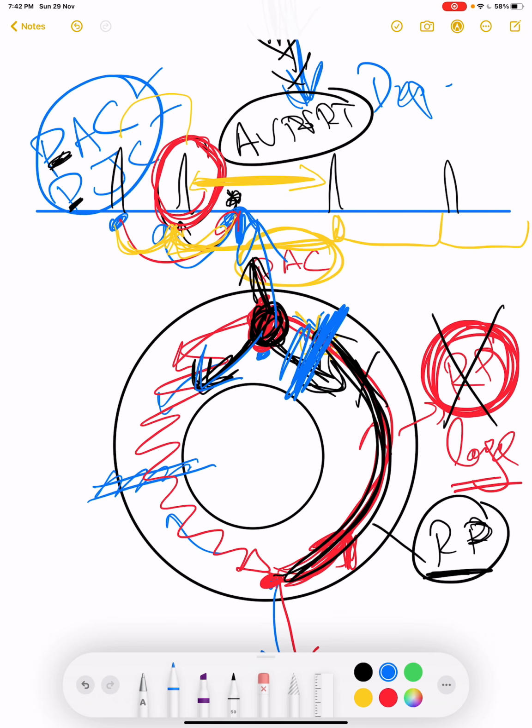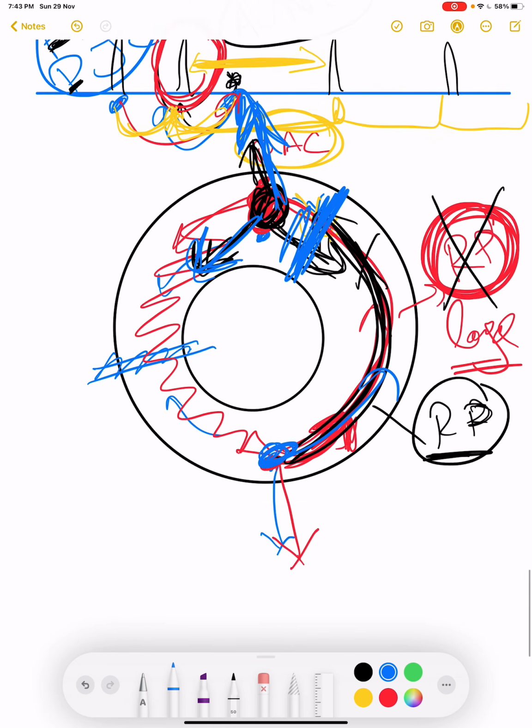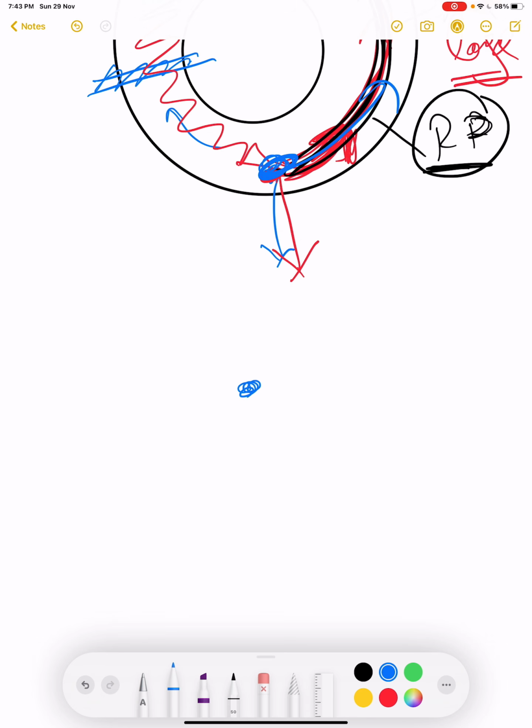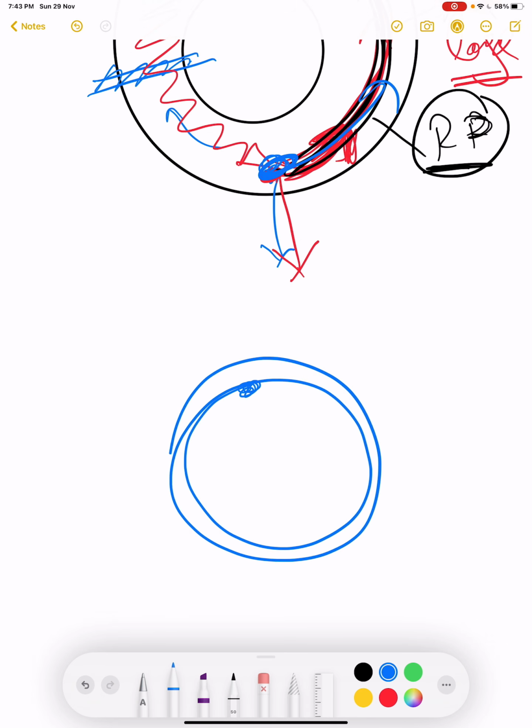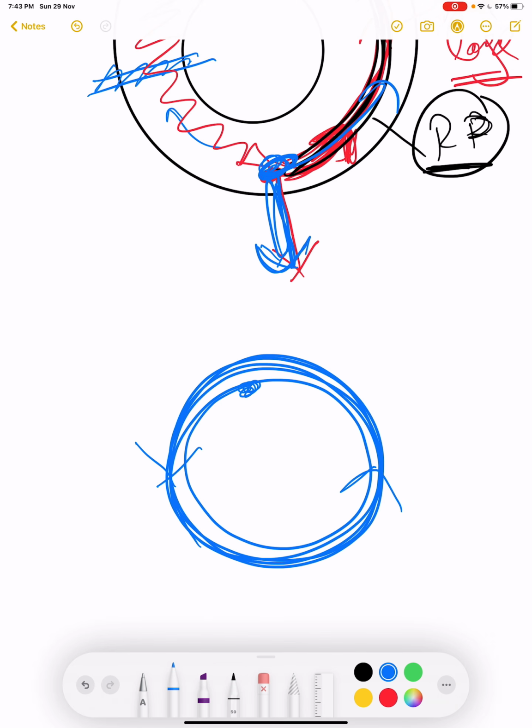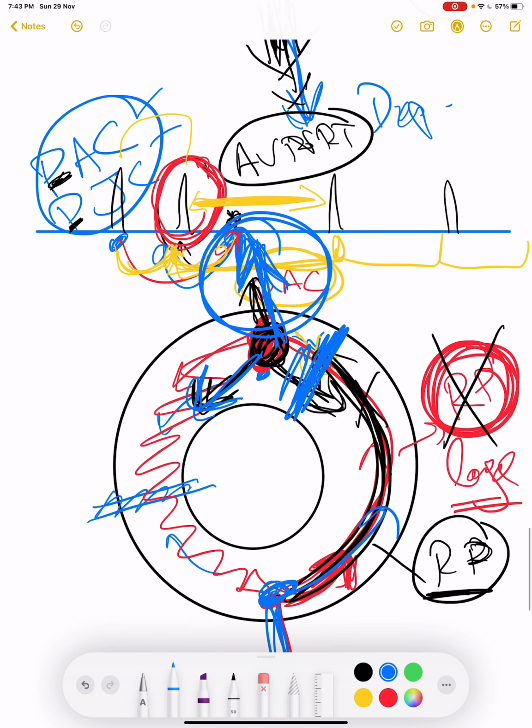So it will do like this. Some of the impulse will go back to the atria and depolarize the atrium, and the other will follow the slower pathway again. And again it will reach over here, and again the same thing will continue. So what will happen ultimately? There will be a constant re-entry of the circuit. So it will be like this. The impulse will continuously re-enter into the circle and continuously depolarize the ventricle and depolarize the atria as well.